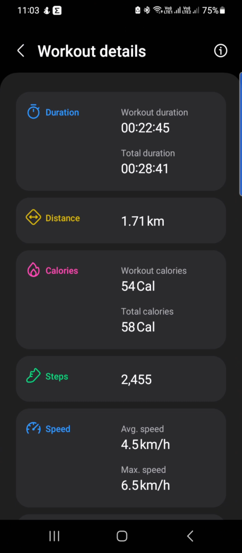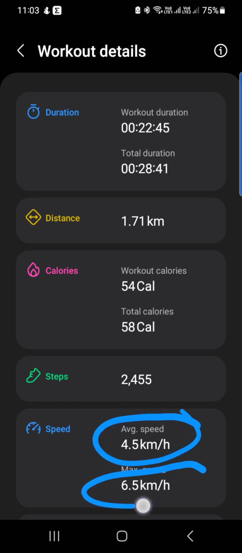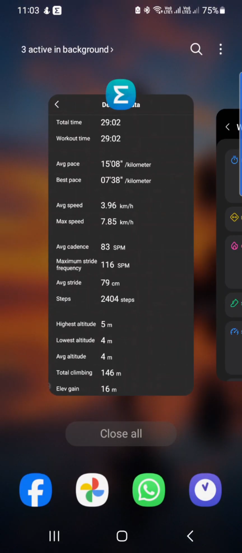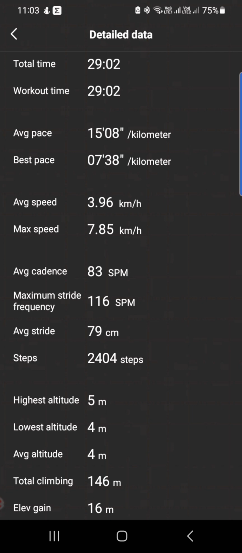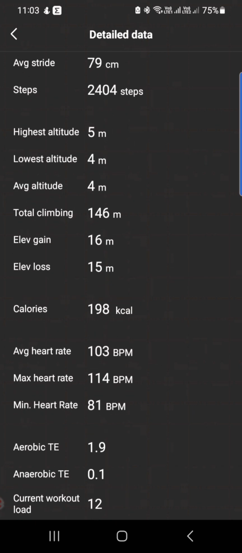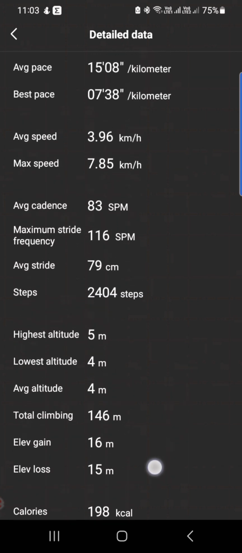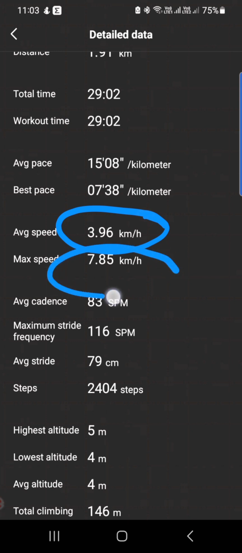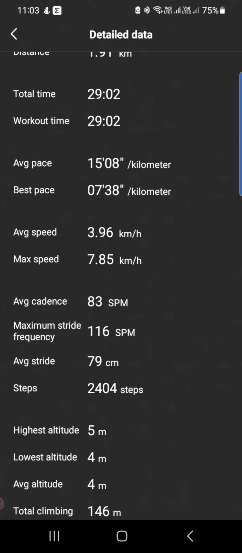Then here the average speed is 4.5 kilometers per hour and maximum speed is 6.5 in the Samsung Health app versus, just keep this number in your mind, 4.5 average and 6.5 maximum. Go back to the Zepp app. If you go down here, let me find out where the data is. Here it is, 3.9 average speed and 7.85 maximum speed. There is minor variance actually. I just wanted to see whether there is a big deviation. Of course there is some deviation.